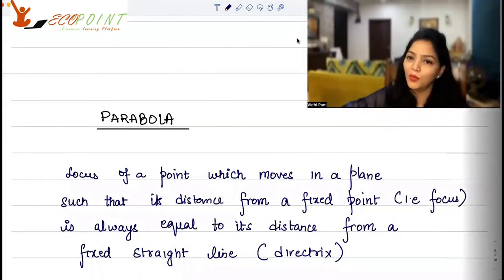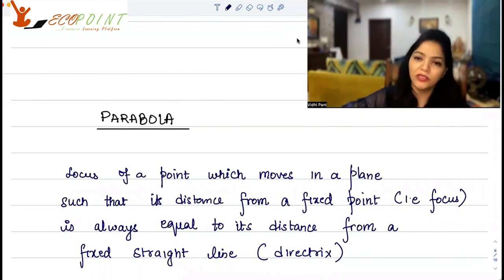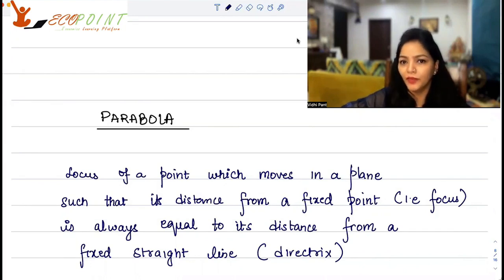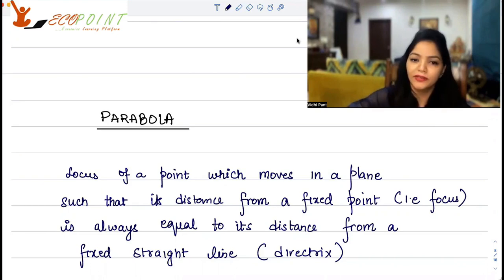The next thing that I want to discuss with you in geometry is the parabola. Now, what is a parabola? A parabola is actually the locus of a point which moves in a plane such that its distance from a fixed point, which is called the focus, is always equal to its distance from a fixed straight line, which is called the directrix.